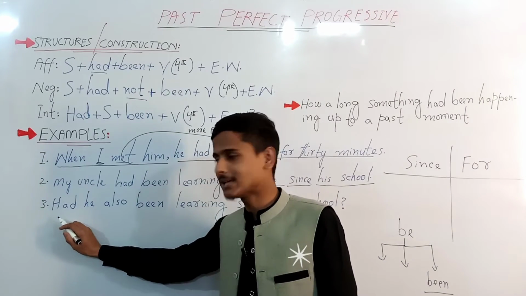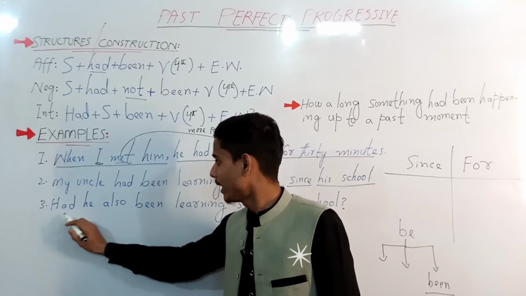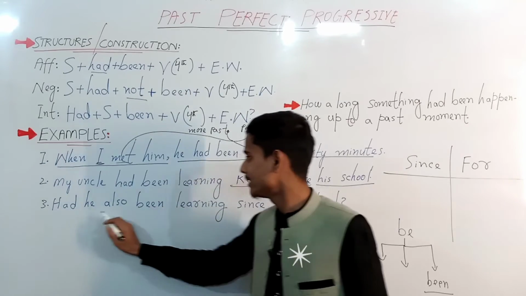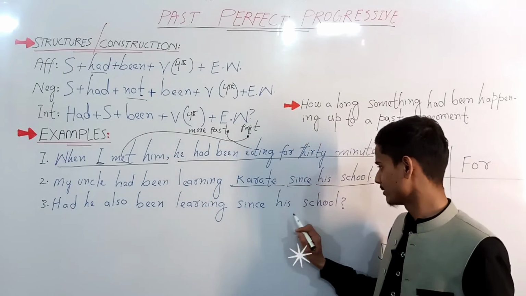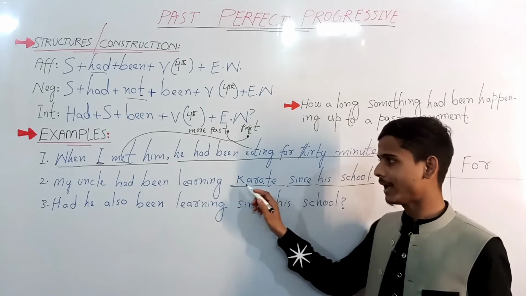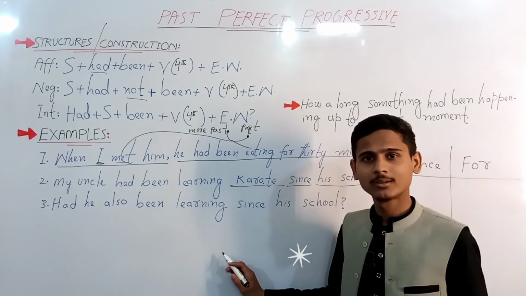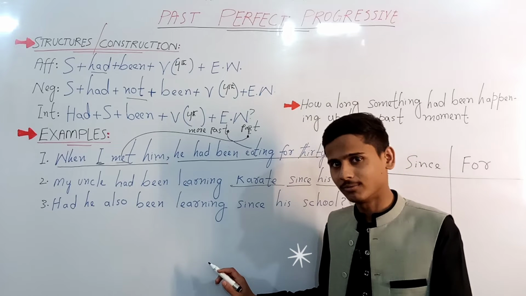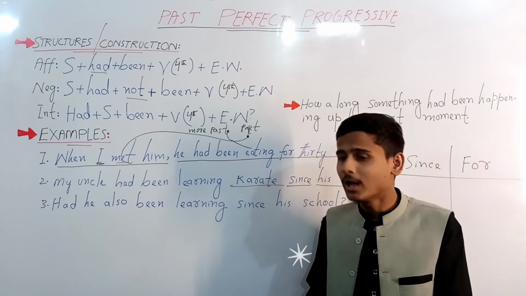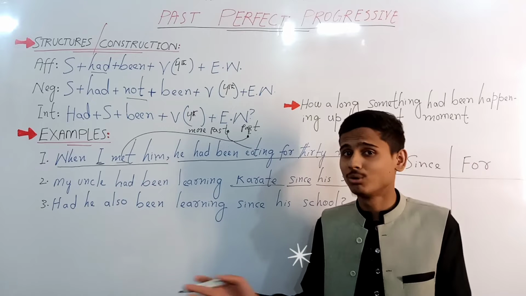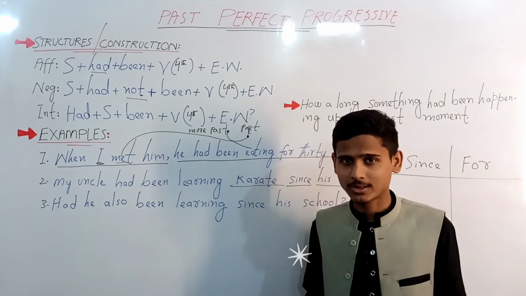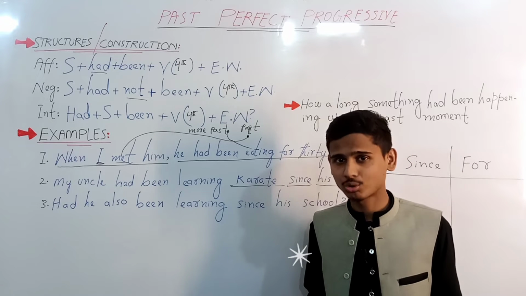Now the third example sentence that we have is interrogative: Had he also been learning since his school? So my uncle had been learning, and I'm asking, had he also been learning? This is interrogative. Here I am confirming. I know a bit, but I don't know exactly what happened there. I'm quite not sure about it.